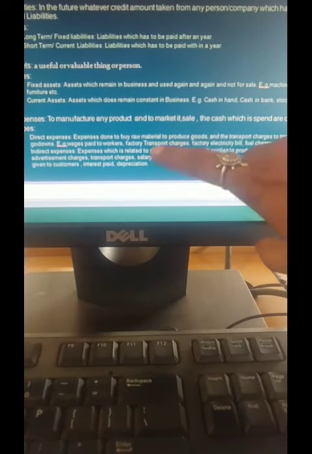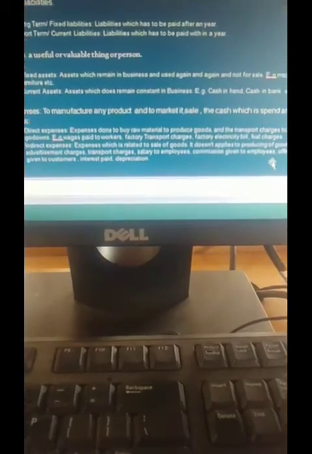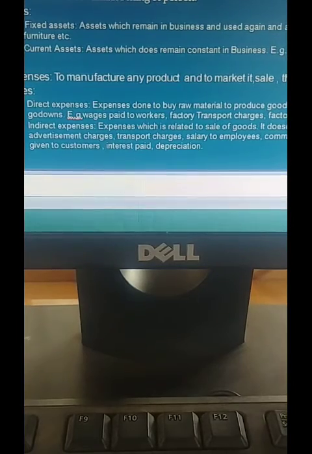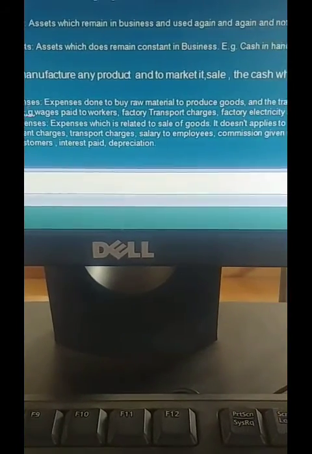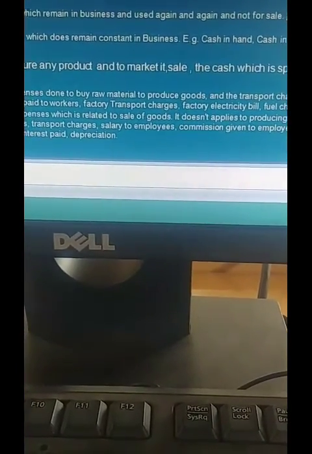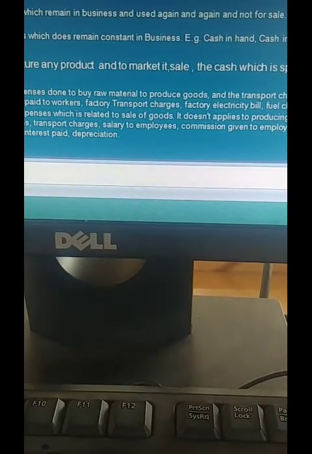Then the factory transport charges: raw material has to be transferred to the factory godown. Those charges come under direct expense.